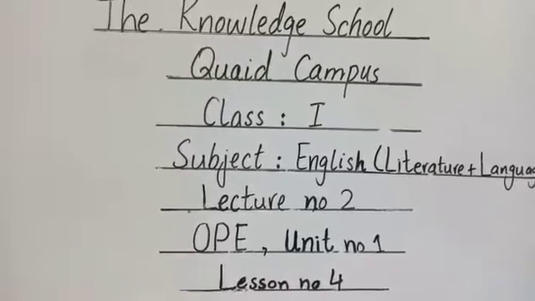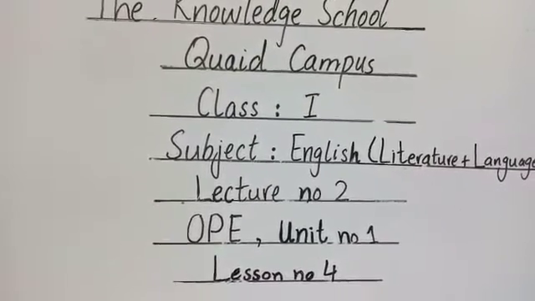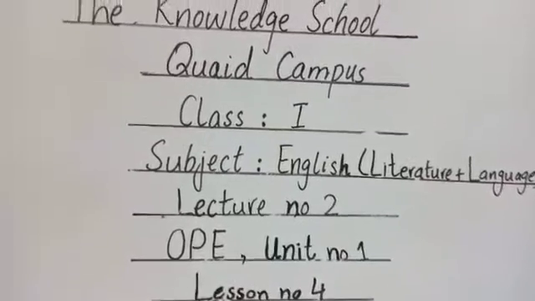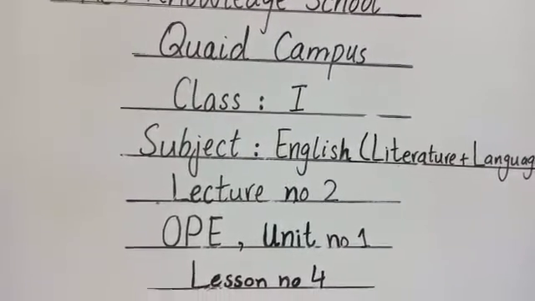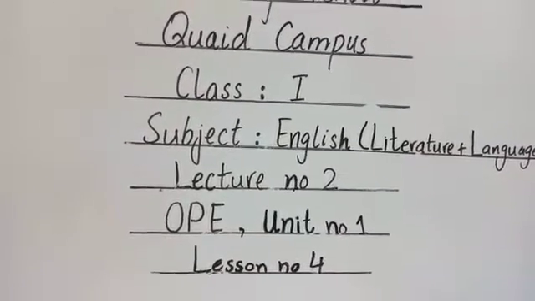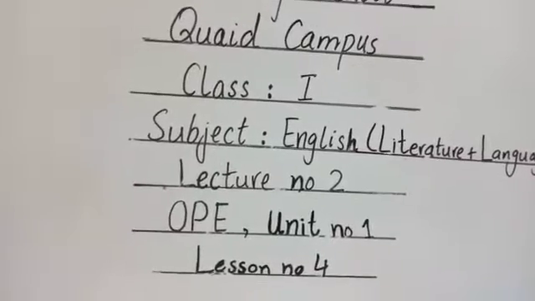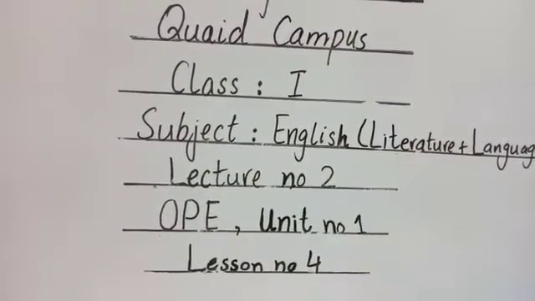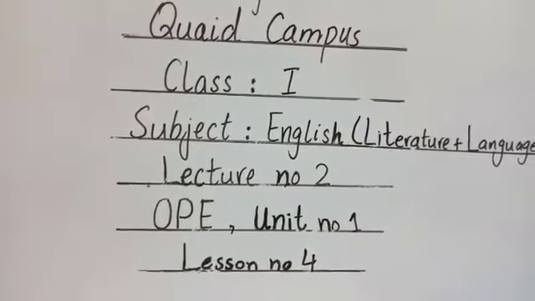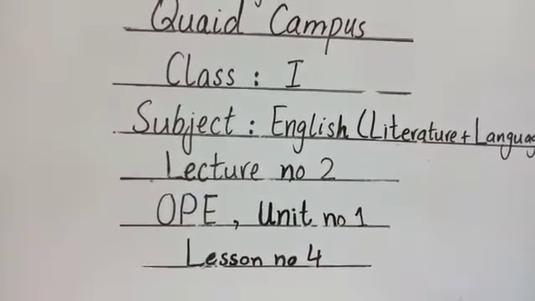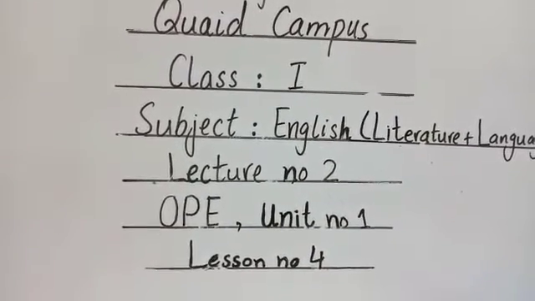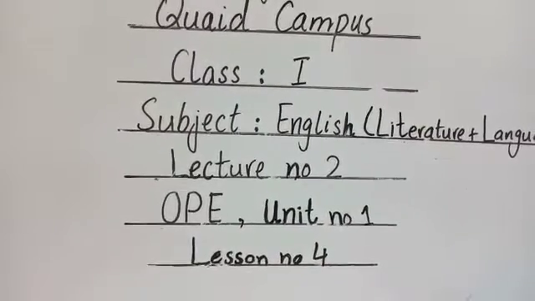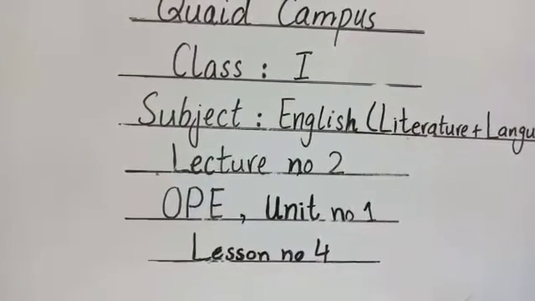Before I start my lecture, I would like to explain that English as a subject has been divided into two main parts: English literature and English language. English literature is actually text reading, like all the reading, paragraph reading, story reading. Whatever paragraph or story reading we do is part of English literature. And all the work related to that reading, like complete the sentences and make sentences, matching and all the question answers, is part of English literature.